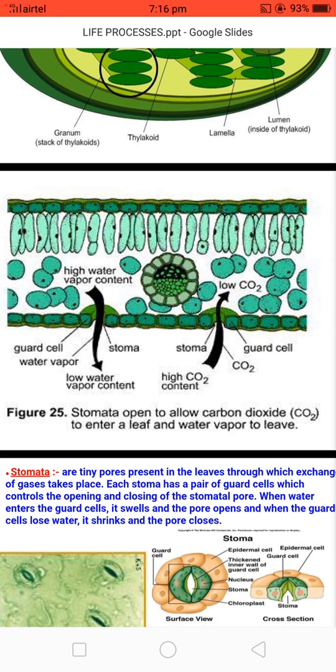Figure 25: stomata open to allow carbon dioxide to enter a leaf and water vapor to leave. In this diagram, we will study how carbon dioxide enters into the leaf and how water vapor is released from it. The full function is controlled by stomata. It is a pore-like structure which is present on every leaf. The number of stomata is more on the lower epidermis as compared to the upper epidermis.